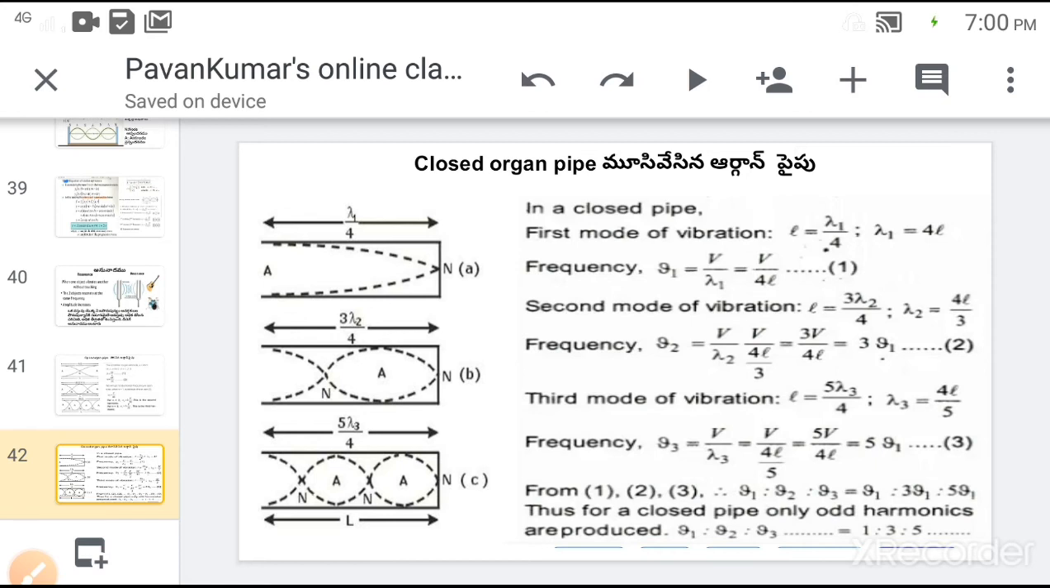But in the case of a closed organ pipe, the second harmonic is not observed, and the fourth harmonic is not observed. That is, only the first, third and fifth harmonics are observed in a closed organ pipe. So n1 is called the first harmonic frequency, n3 is called the third harmonic frequency, n5 is called the fifth harmonic frequency. In terms of overtones, n3 is called the first overtone, n5 is called the second overtone, and the frequency ratios are 1:3:5.